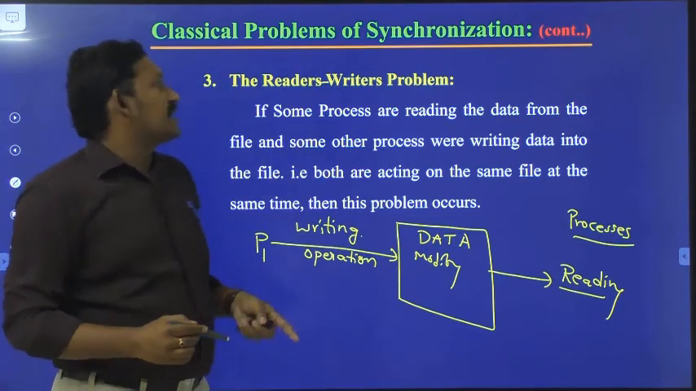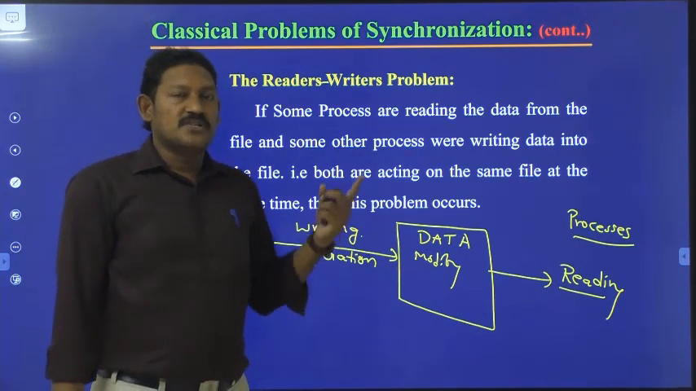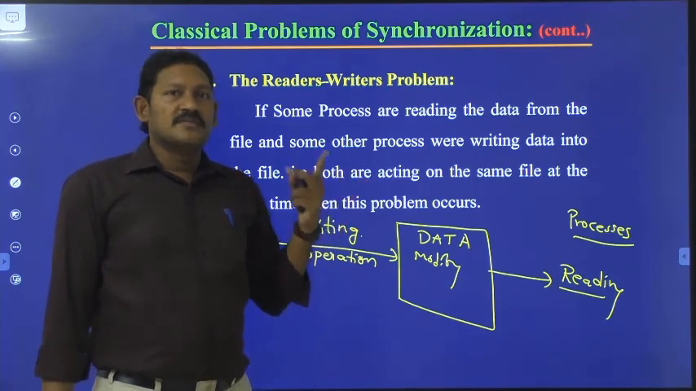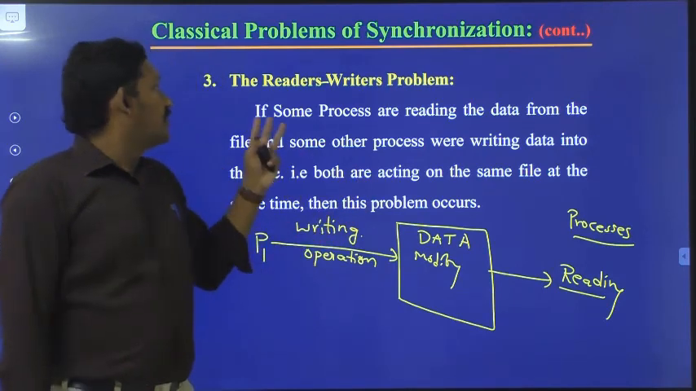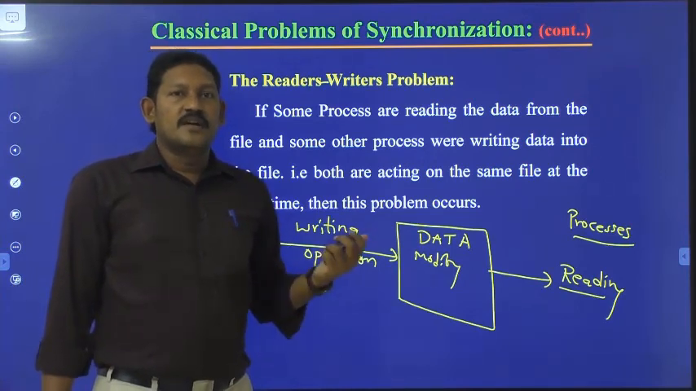So these are the classical problems of synchronization. With this we will wind up the three problems. The first one is the producer-consumer problem, the second one is the dining philosophers problem, and the third one is the readers-writers problem. With this we will wind up the session. Thank you.